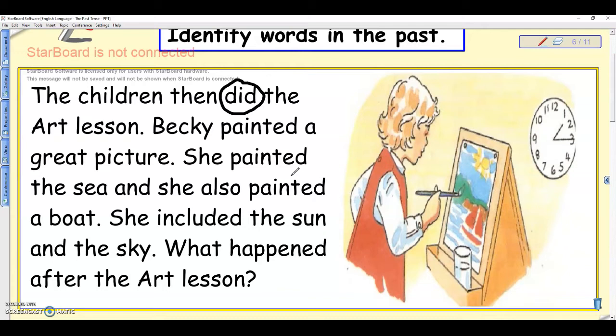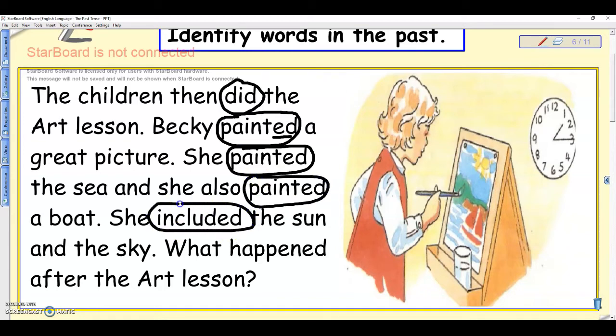What happened after the art lesson? So there are a few words that I could spot which are in the past tense already. The first one, for example, is painted, which is the past tense of paint. It's regular because all we did was basically add ed at the end. There's the word painted once again, and you can also see the word painted for the third time. Then there's the word included, which is the past tense of include. Today I include whatever. Yesterday I included, so there's ed at the end. The sun and the sky. What happened? Happened is also the past tense of happen. Alright? So what I did, basically, I added ed at the end. So, let me move to the next.